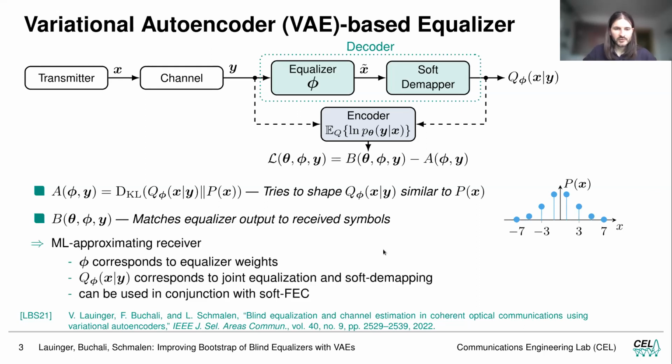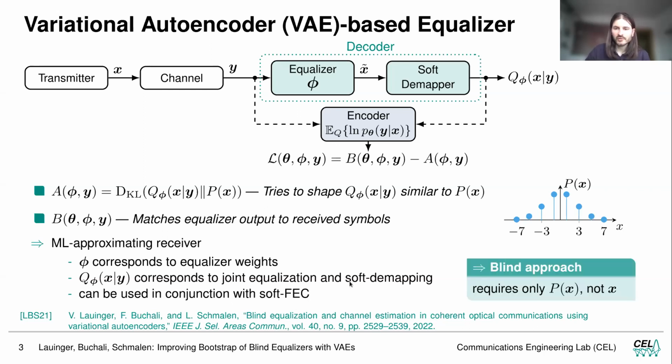This is an ML approximating receiver where phi corresponds to the equalizer weights, and the decoder output corresponds to a joint equalization and soft demapping and can be used in conjunction with soft FEC. I want to highlight that this is a blind approach, meaning that we only need to know P of X, the a priori distribution, but we do not know the exact transmitted symbols. So in the loss function, we only need to know Y, the received symbols.